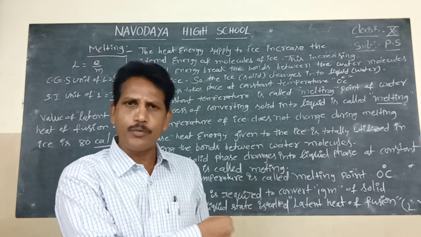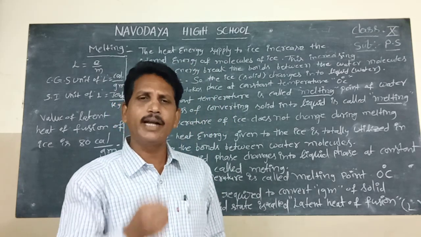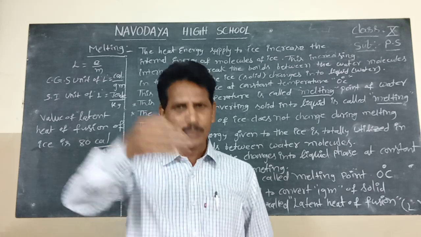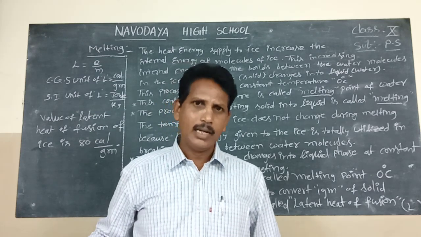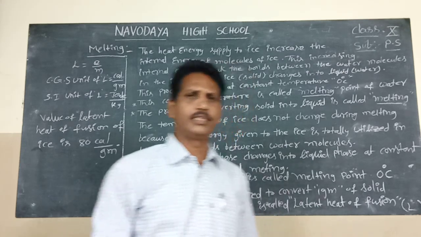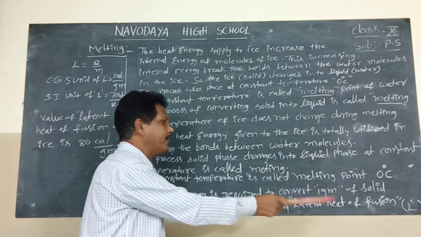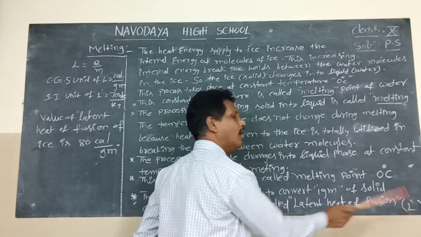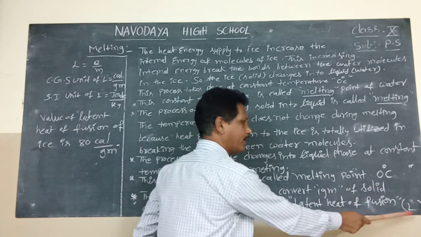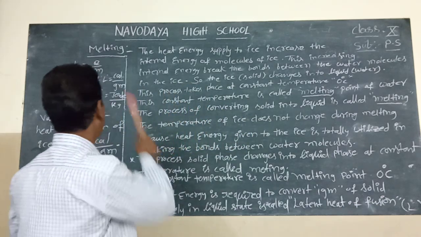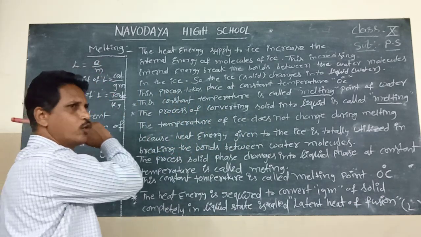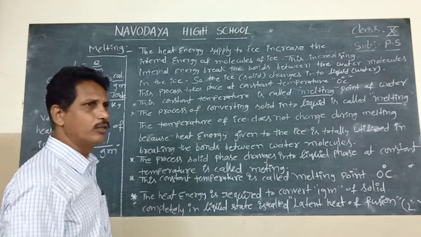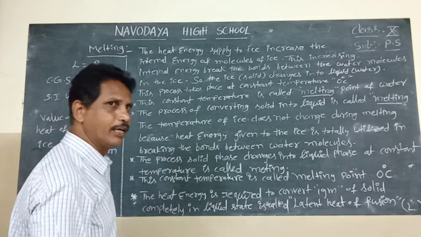For latent heat of fusion, the heat energy is required to convert 1 gram of any solid into liquid state at the constant temperature of 0 degrees Celsius. Latent heat is denoted by capital L, so L equals Q by M, where Q is the heat energy required to convert solid to liquid.